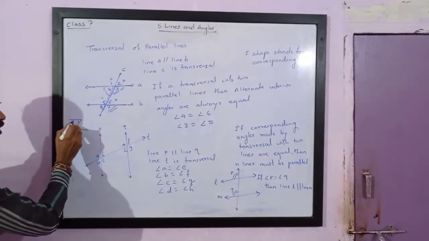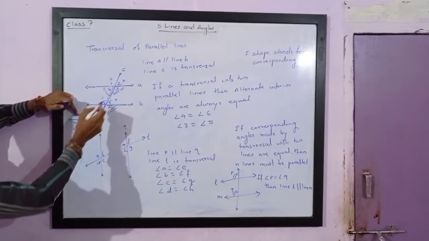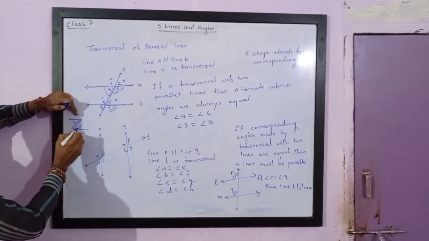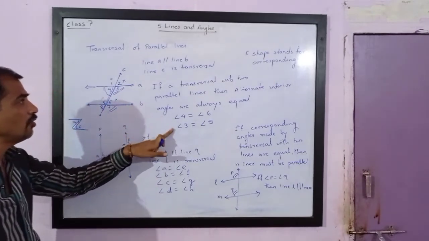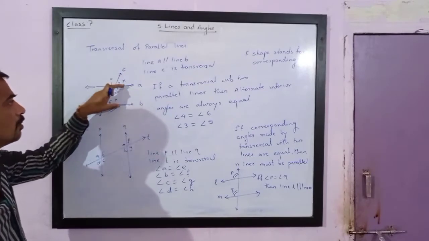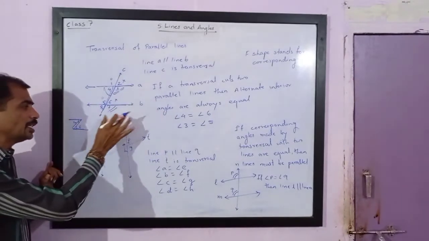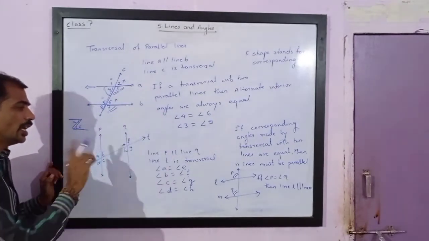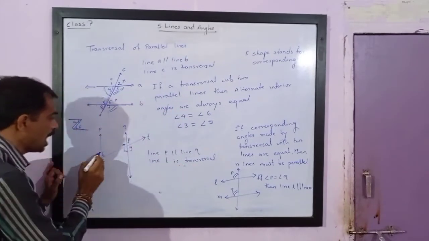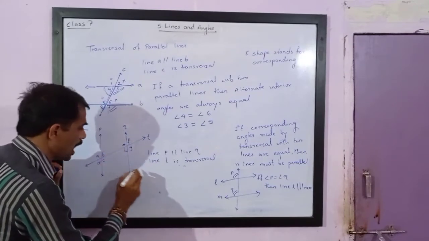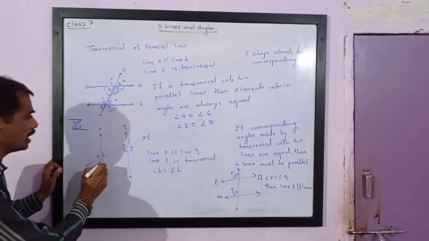So here angle 4 and angle 6 are forming a Z shape. So 4 and 6 are alternate angles and they are always equal if they are formed by parallel lines and a transversal. Then in this figure, if you see line P is parallel to line Q and T is a transversal, then also we can say that alternate angles are equal. It means angle B is equal to angle H, and angle C is equal to angle E.